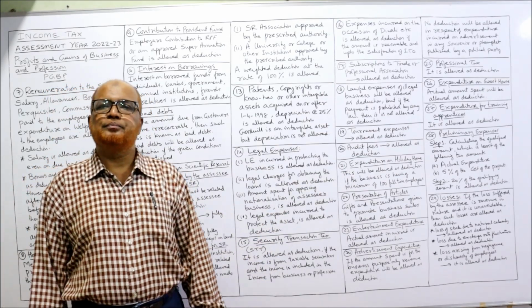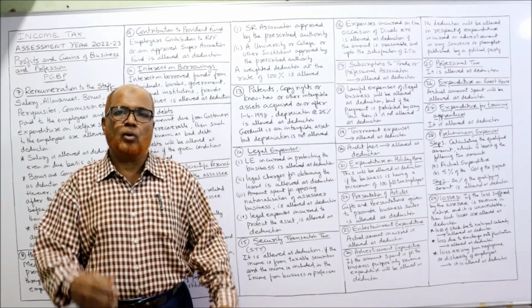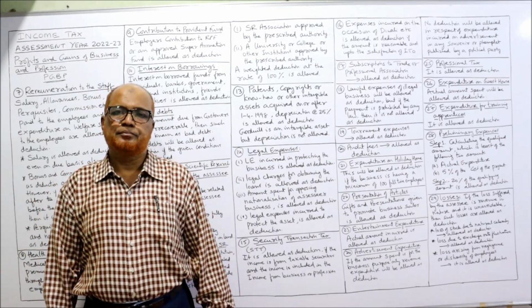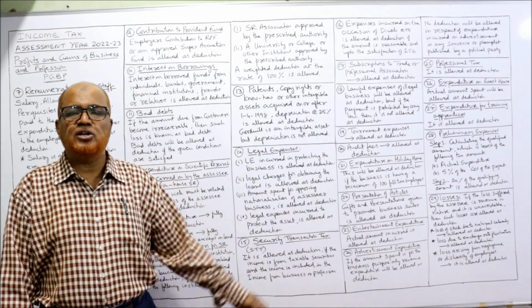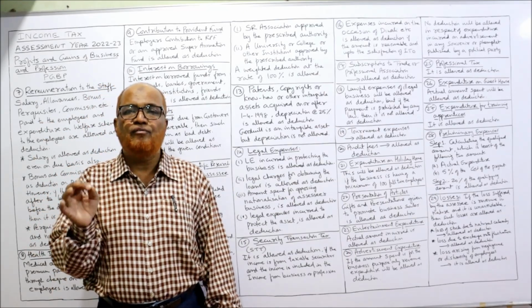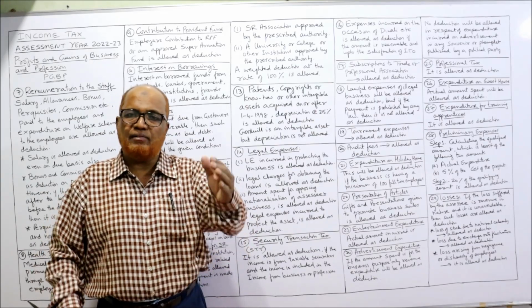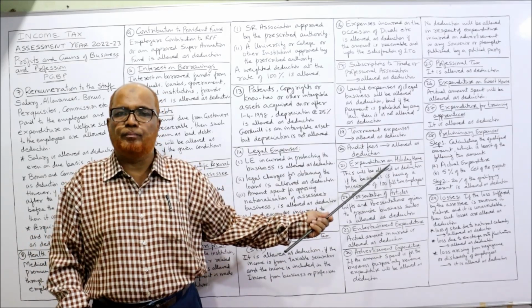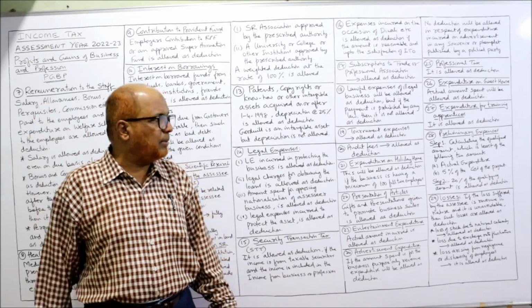Expenditure on a holiday home. Some business houses keep a holiday home for the employees, where the employees can spend some time, right? So the assessee can claim the deduction of expenditure on a holiday home provided the business has at least 100 full-time employees. The Income Tax Act says if the business has fewer than 100 employees, no deduction will be given for expenditure on a holiday home. It will be given only if the business has more than 100 full-time employees.